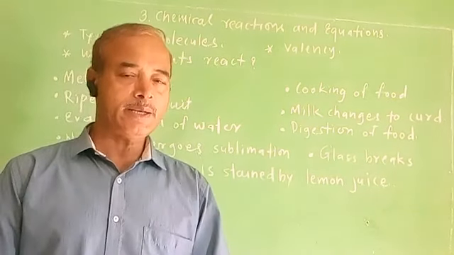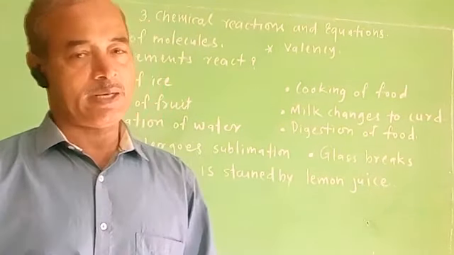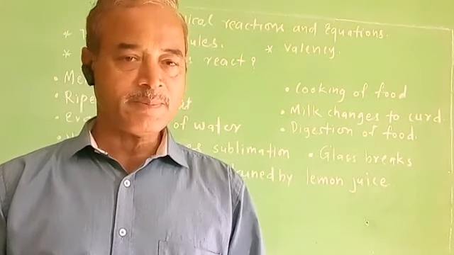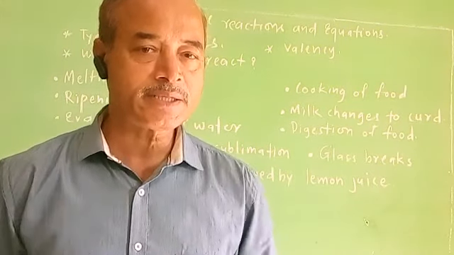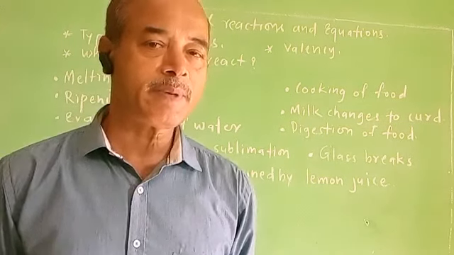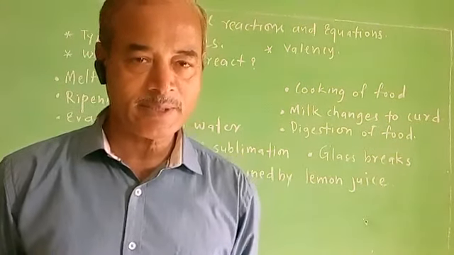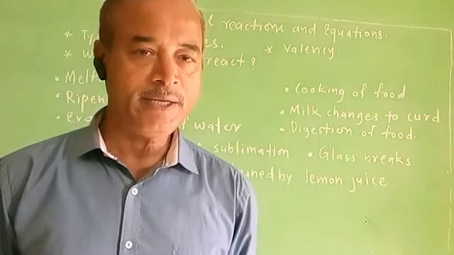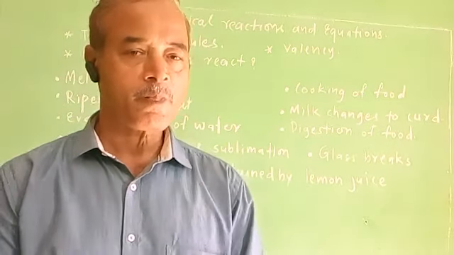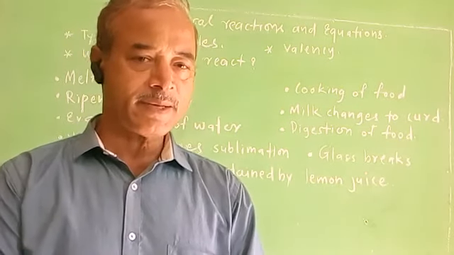Now, in our surroundings, we see many changes occurring. Some of these changes are temporary changes, some are permanent changes, some are reversible changes, some are irreversible changes. So here are some examples.